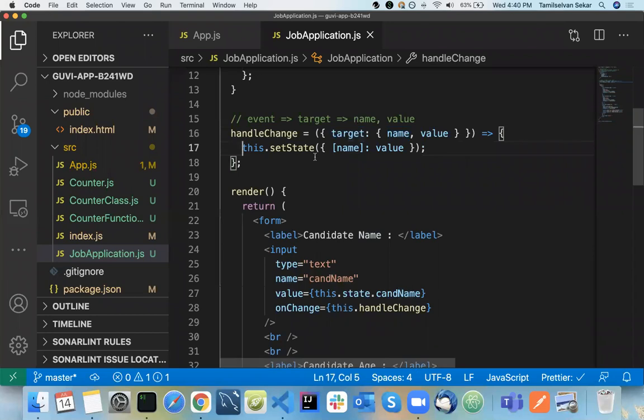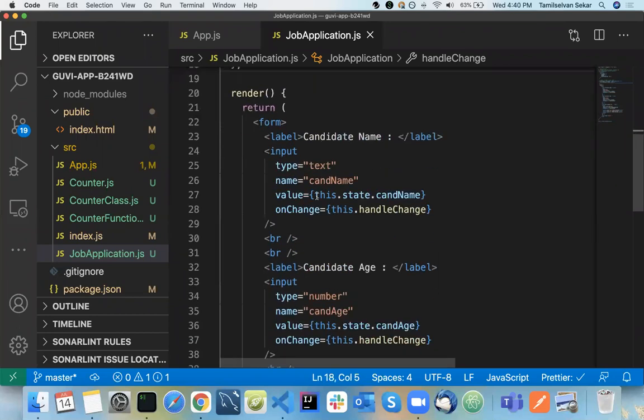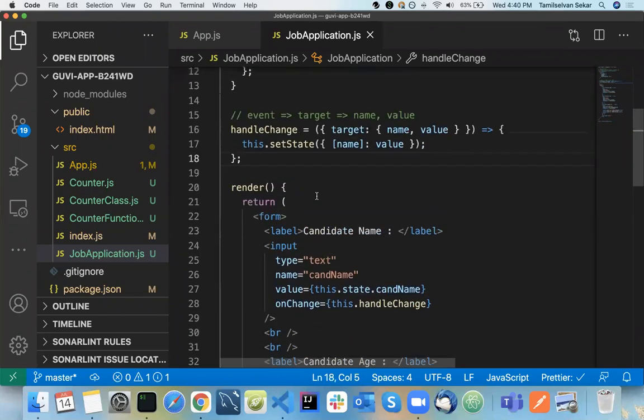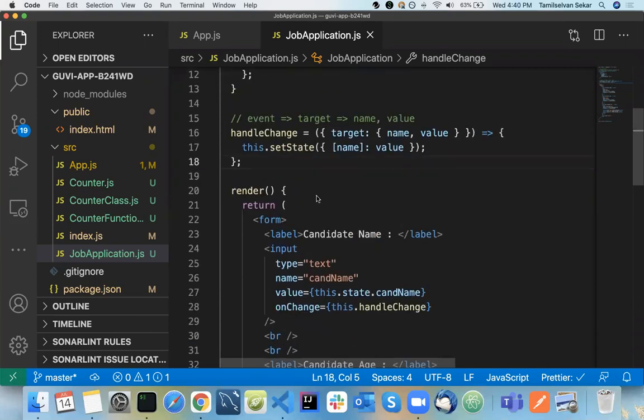So far, clear on this? Clear on the handle change? Can everyone confirm? So this is the very basics of your forms. Please ask any questions that you have. Without this, you cannot proceed with any development, because every web application will have a form inside it.